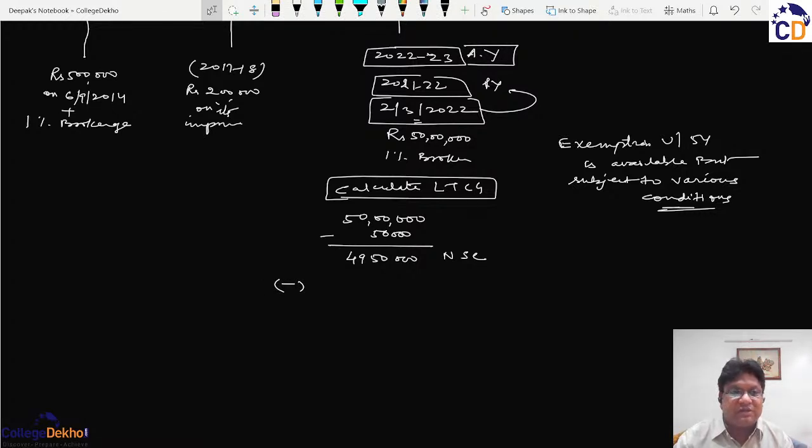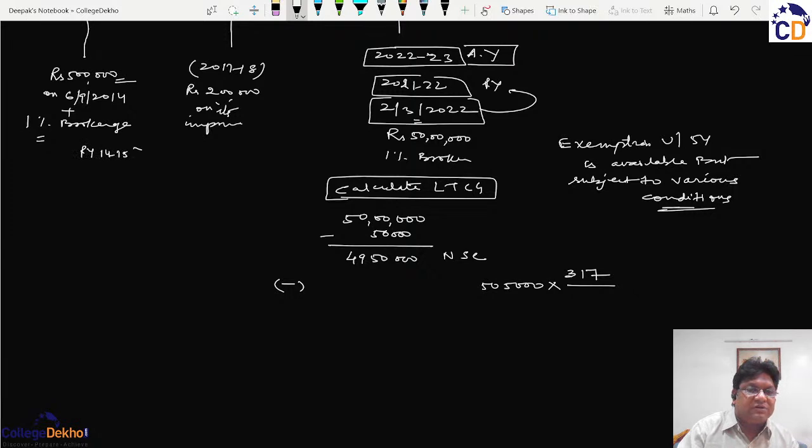In this case, the cost of acquisition will be 5,05,000, that is 5 lakh of the purchase value and 1% of the brokerage, and this will be indexed by multiplying it with the index rate of the previous year 21-22, that is 317, and divided by the index rate of the previous year 2014-15. We will just check it from the table and write it here, and this figure will be deducted from here.